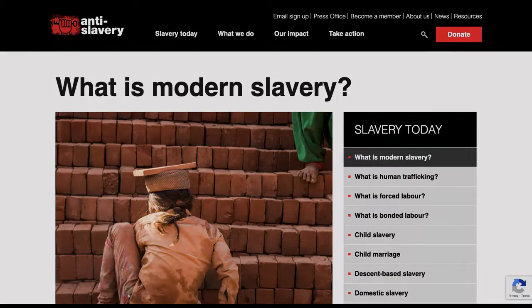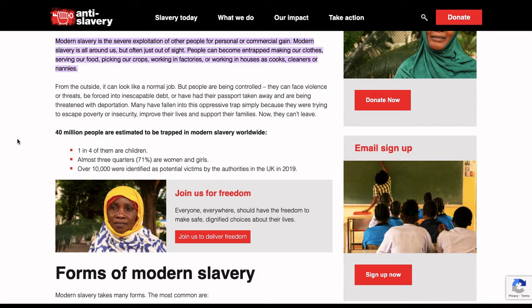One way that logos is used is in the statistics that this page lists right here. These numbers might seem intimidating: 40 million people, 71% of them are women, and so on. It makes the viewer think that the page is statistically and scientifically backed up and much more real. So the logic here persuades you to help out and reduce these numbers.